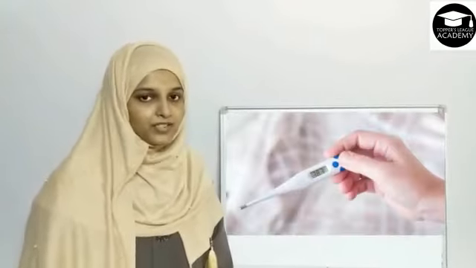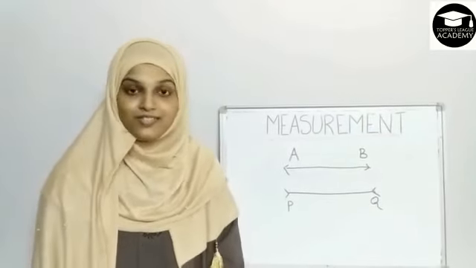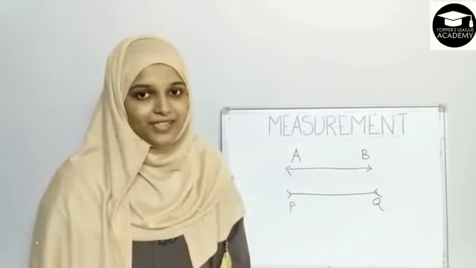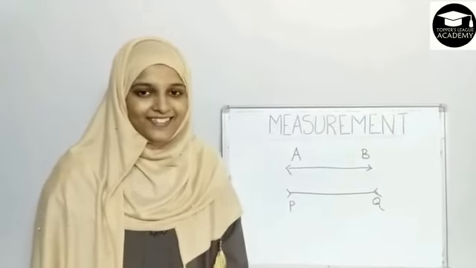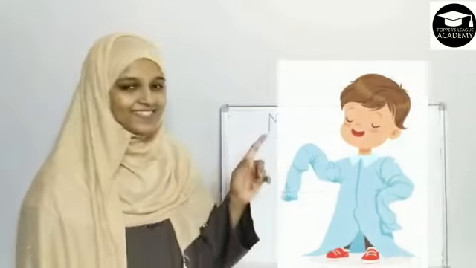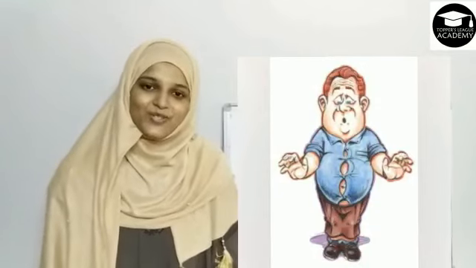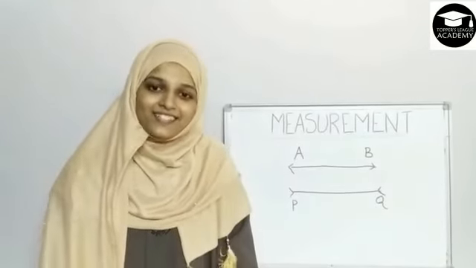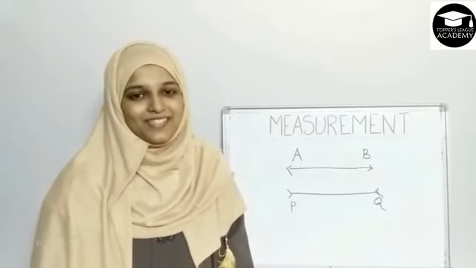Now, let's move on to the last example. Everyone gives our clothes to the tailor for stitching. Now, just imagine what will happen if we don't give proper measurement to the tailor. Either our clothes will look like this or it will look like this. Funny. So students, before giving the clothes to the tailor, see to it that you give proper measurements.